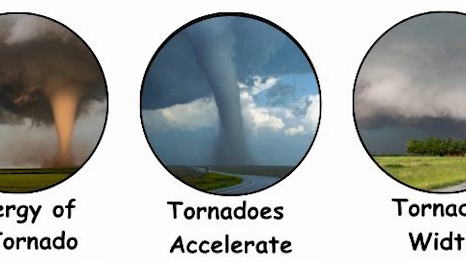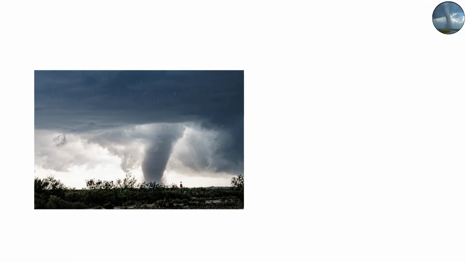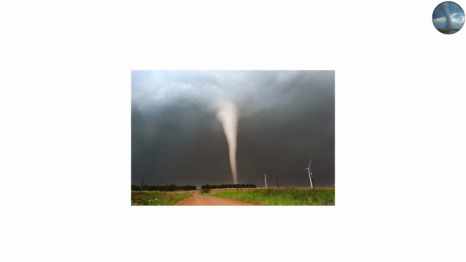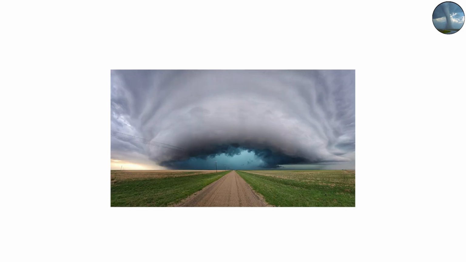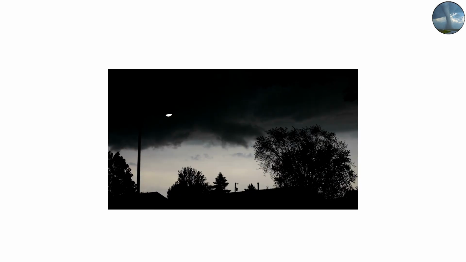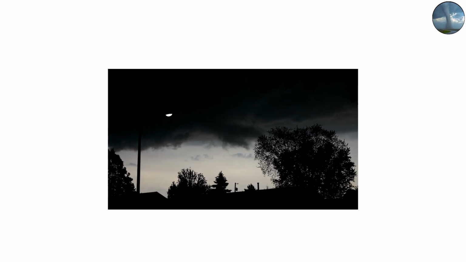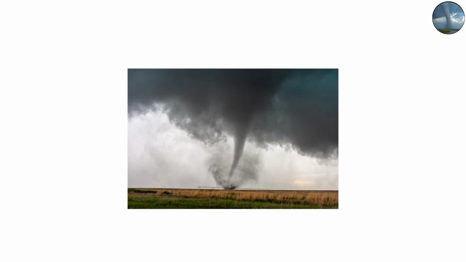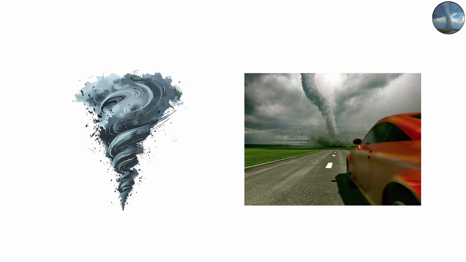Why tornadoes accelerate so quickly? The secret behind their insane speed lies in a principle called conservation of angular momentum. When a large column of air narrows into a smaller funnel, the air speeds up, just like a figure skater spinning faster as they pull their arms in. At first, a storm's rotation might only be moving at a few miles per hour. But as it tightens, those same winds can accelerate to over 250 miles per hour, 400 kilometers per hour. The smaller the funnel, the faster it spins. That's why some tornadoes can move entire vehicles and toss them into the air like toys.